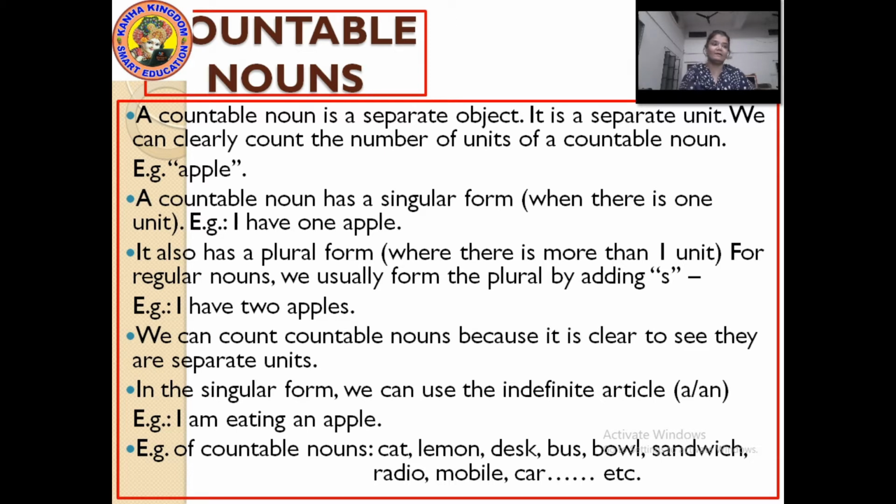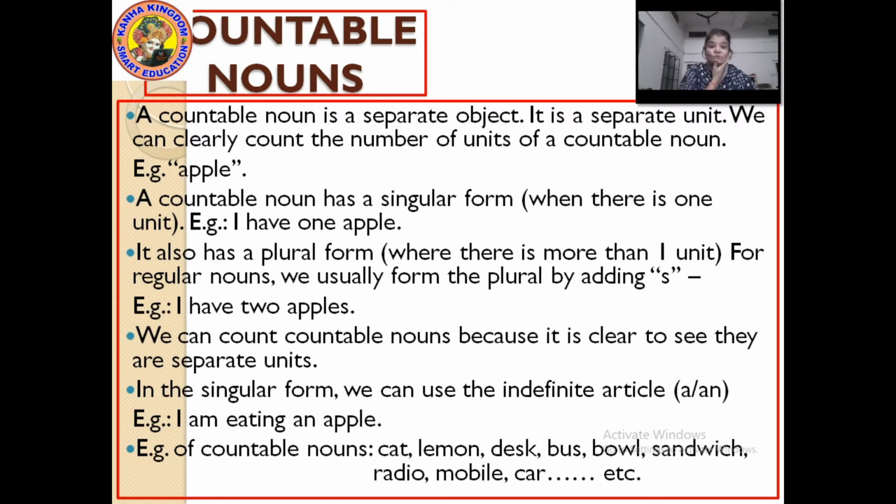Etc. means the list of countable nouns is very big, infinite you can say. The list of countable nouns is endless because you cannot count it. So, let me explain in short again that countable nouns are separate objects, with a separate unit. Countable nouns always have a singular form, and if it has a plural form, then they are more than one.